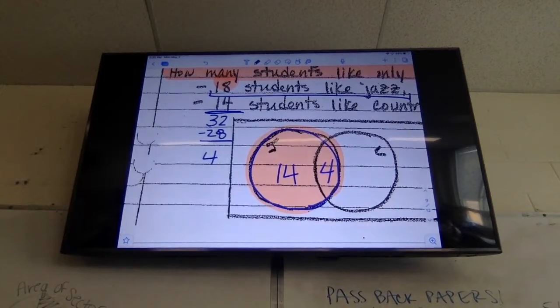So 14 kids like country. How many only like country? 10. Okay, there we go. I was really alarmed for a second. Now, how many is that all together? 28. Did any kid not vote?